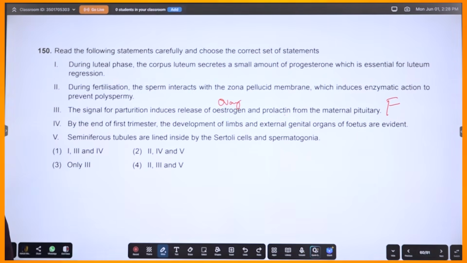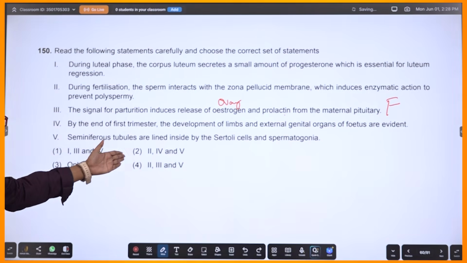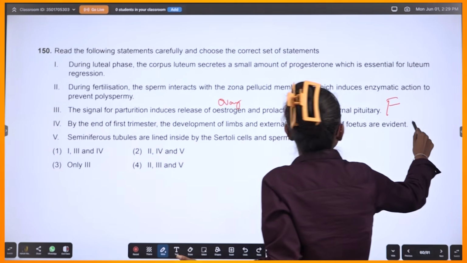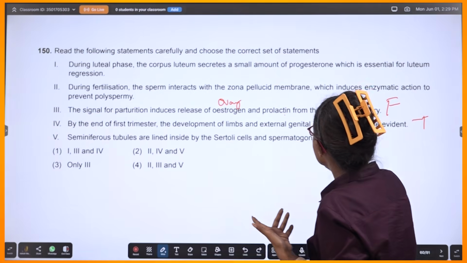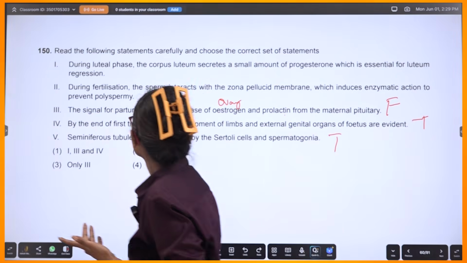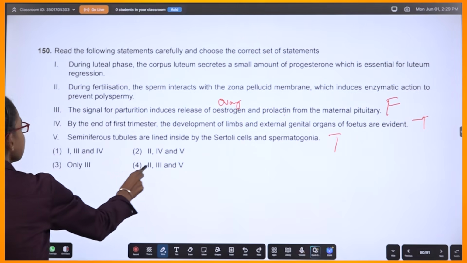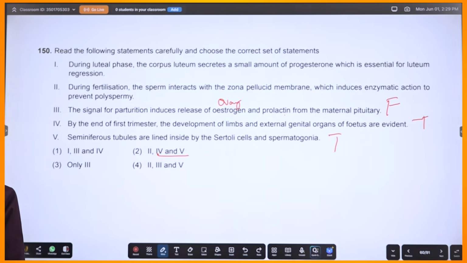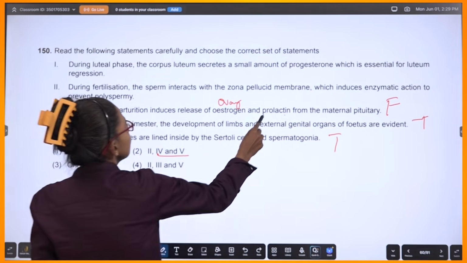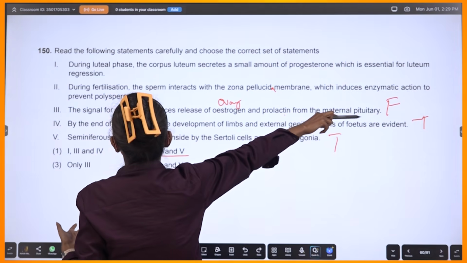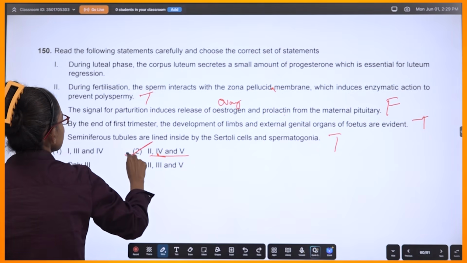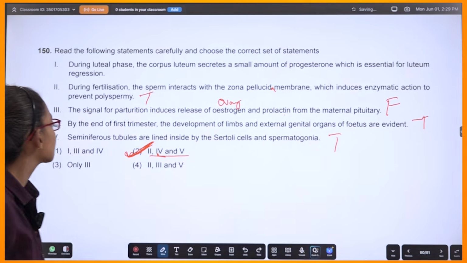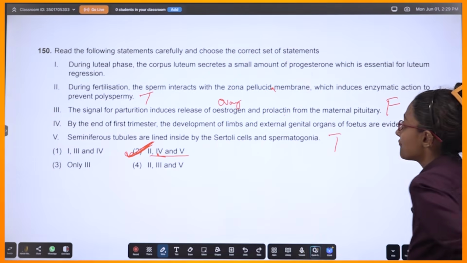By the end of first trimester, 3 months, limbs and external genitalia are evident. So I'll take it as true. Seminiferous tubules are lined inside by fertilized cells and spermatogonia, true. So 4, 5 true. What about the second one? Sperm interacts with the zona pellucida membrane, which induces enzymatic action to prevent polyspermy. True. So 2, 4, 5.